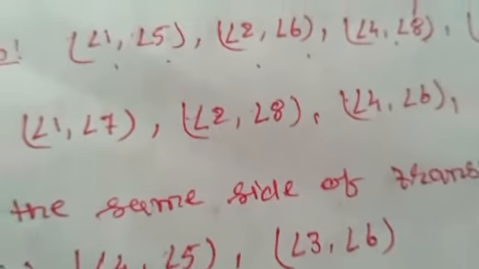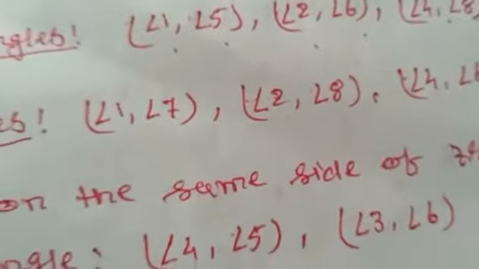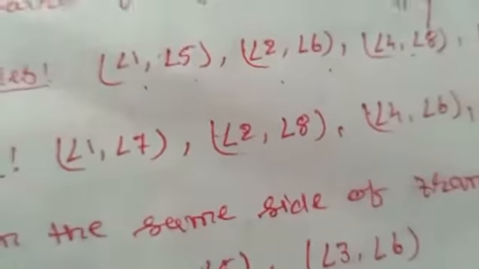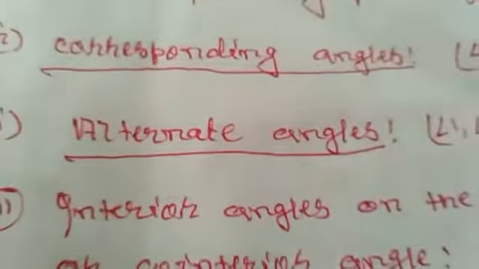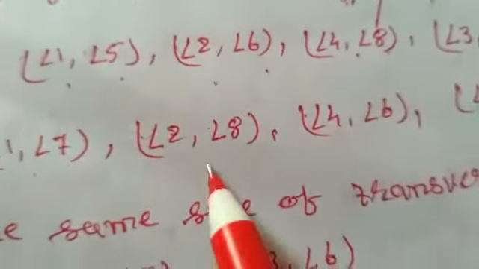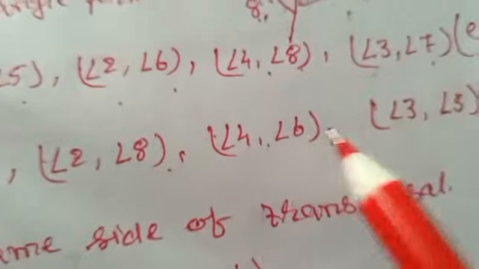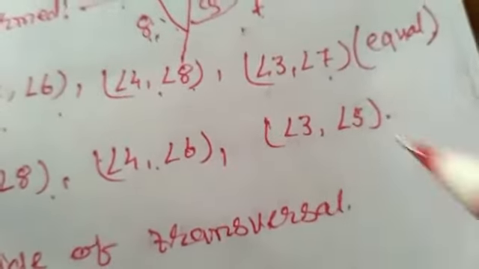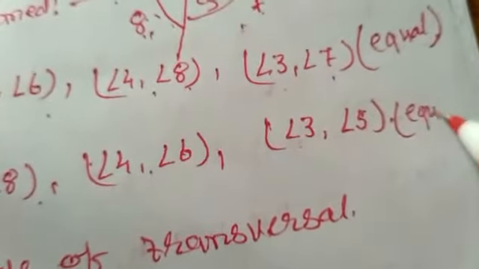And one more thing, children, alternate angles are also equal. So here the alternate angles are angle 1 and 7, angle 2 and 8, angle 4 and 6, angle 3 and 5, and they are all equal.